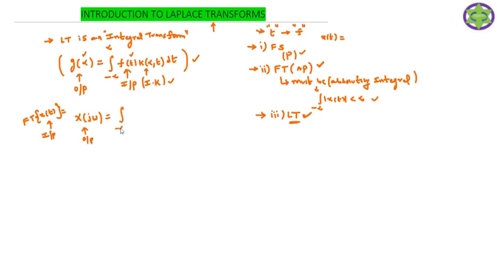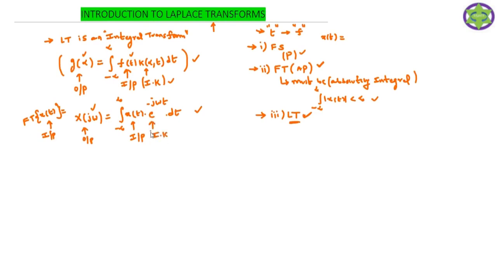So x of j omega equals the integral from minus infinity to plus infinity of the input signal x of t times e power minus j omega t dt. This is your Fourier transform. Already we know this formula. It is a powerful tool to convert the time domain signal into the frequency domain. Here x of j omega is the output, which is a function of omega, and x of t is your input, which is a function of time, and this is called the integral kernel.